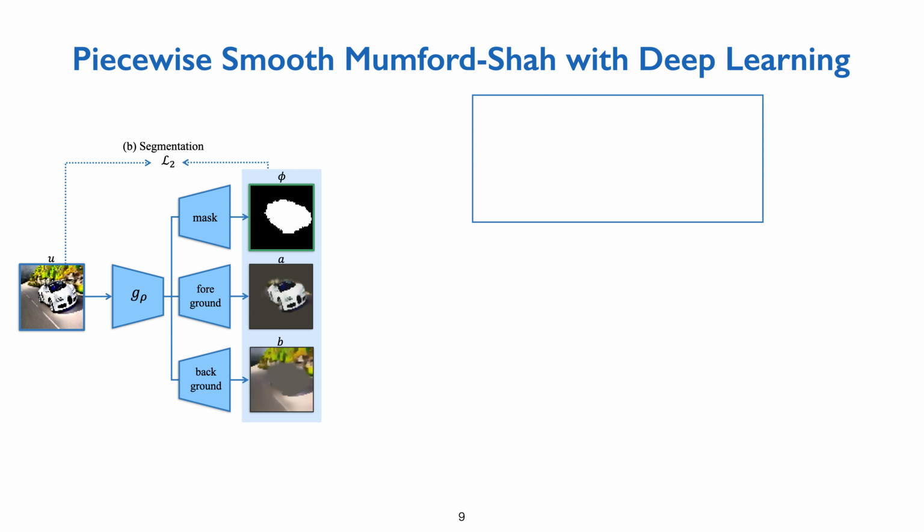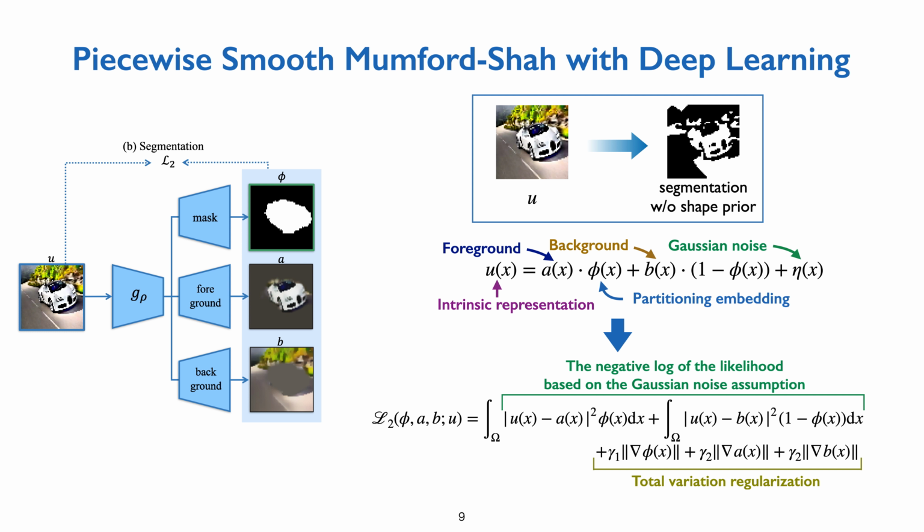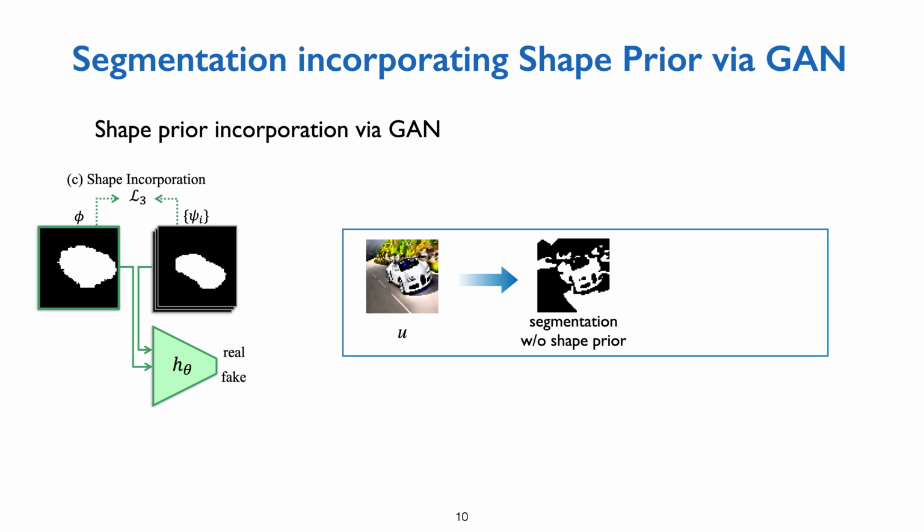The obtained intrinsic representation is fed into the segmentation network that directly outputs segmenting function phi using the piecewise smooth Mumford-Shah model that segments images based on intensity values. The segmenting function and its associated estimates for the foreground and the background of the segmenting region are represented by the separate outputs of the neural network for the segmentation.